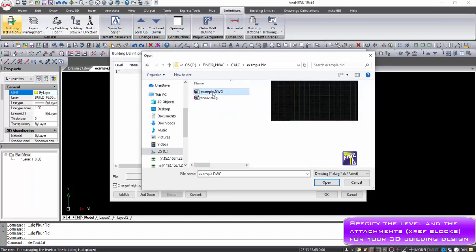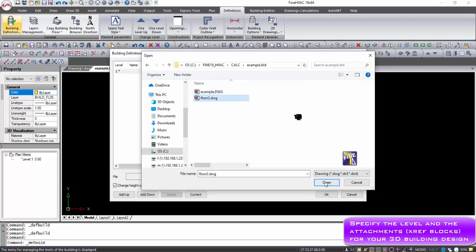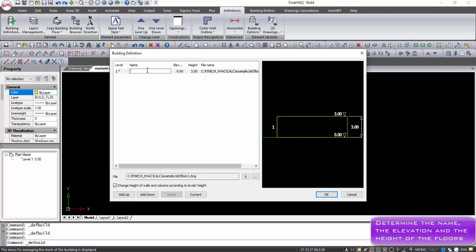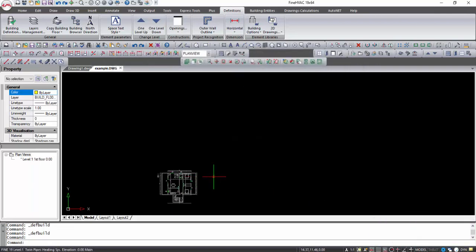As soon as you select the building definition command, the levels management menu appears. On this screen, the levels of the project building are defined, which means that you have to determine the level, height, elevation, name, and the corresponding architectural drawing of each building floor.